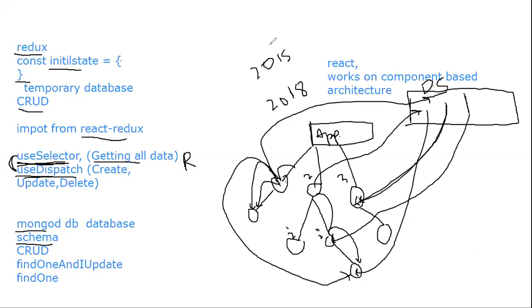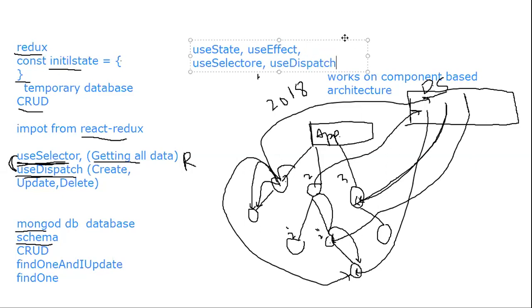We will use only 4 hooks in the whole application. In the project I'm working on, in my whole application I have worked with only a few hooks. First, useState. Let me write useState, then useEffect, then useSelector and useDispatch. If you're not using hooks, you are fiddling with life cycle methods, componentDidMount, componentShouldUpdate.